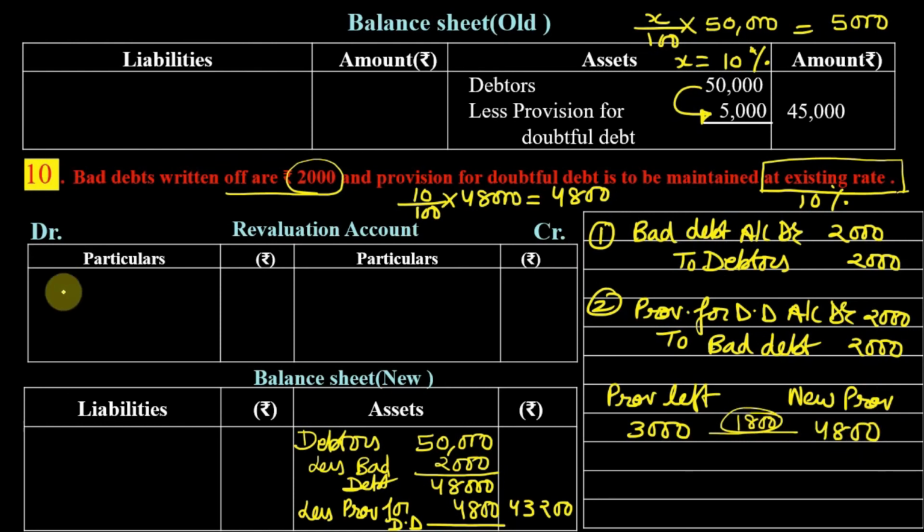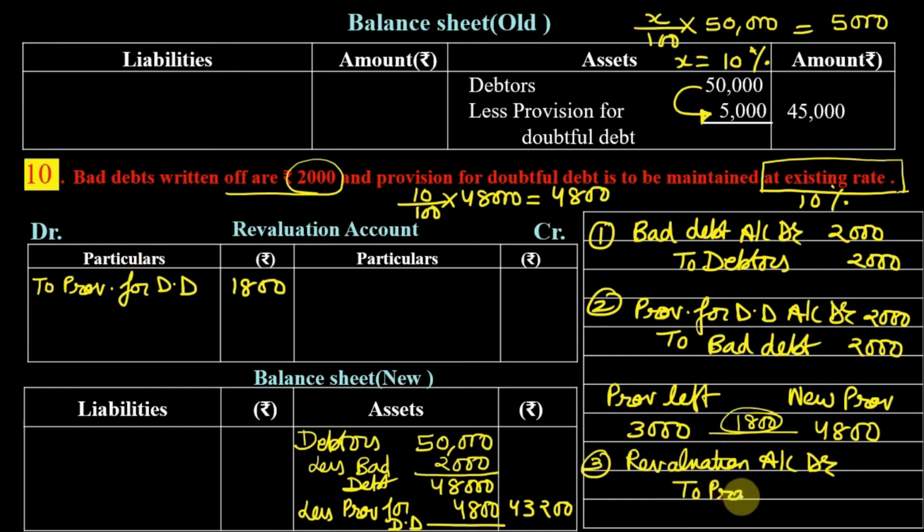So it's a loss written on the debit side of revaluation account to provision for doubtful debt 1,800. And what will be the journal entry for this when we are writing provision for doubtful debt on the debit side of revaluation account? Revaluation account debit to provision for doubtful debt 1,800.